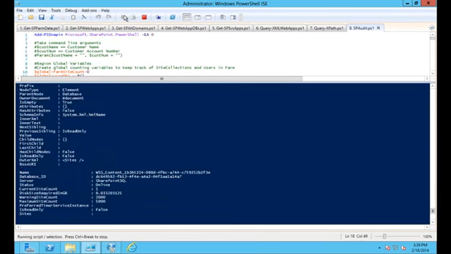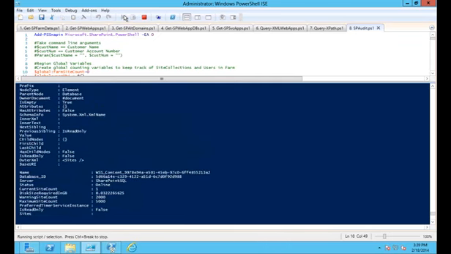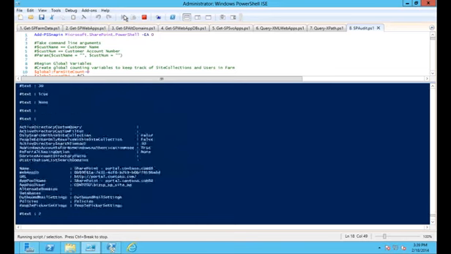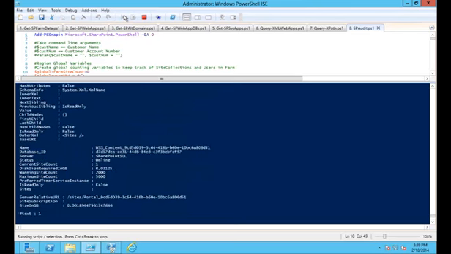When you run this, you can see tons and tons of information flying by. It shouldn't take too terribly long. Obviously, I have a lot of databases in this farm.